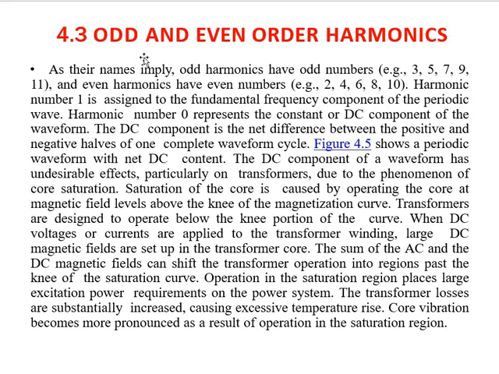As their names imply, odd harmonics have odd numbers, for example 3, 5, 7, 9, 11, and even harmonics have even numbers, for example 2, 4, 6, 8, 10.